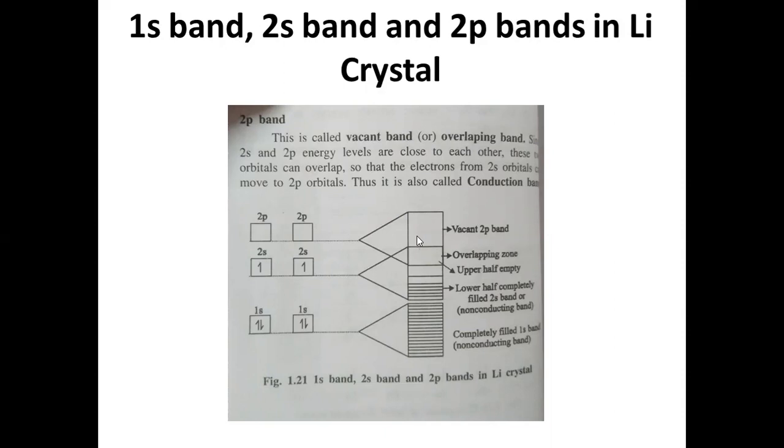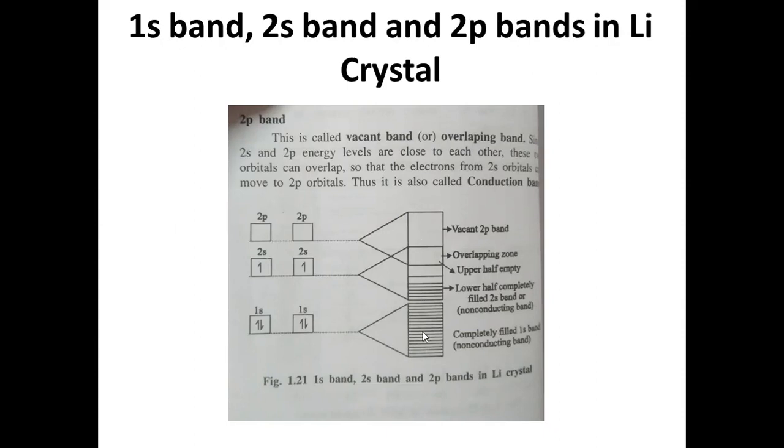So we have been talking about how various bands are being formed in a lithium crystal. We have seen how the 1s band is being formed. The 1s atomic orbitals overlap and form the 1s molecular orbital band. The 2s atomic orbitals of N lithium atoms overlap and form the lithium 2s molecular orbital band, and the 2p atomic orbitals of lithium overlap and form the 2p band. So 1s band, 2s band, and 2p band are the bands formed in a lithium crystal.